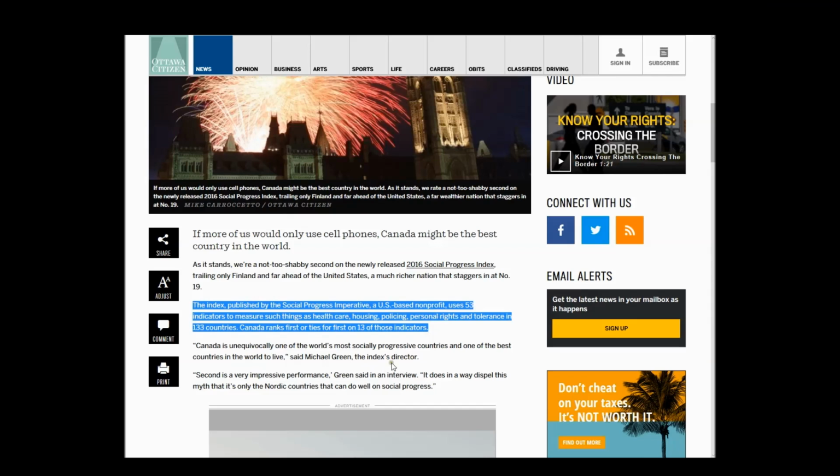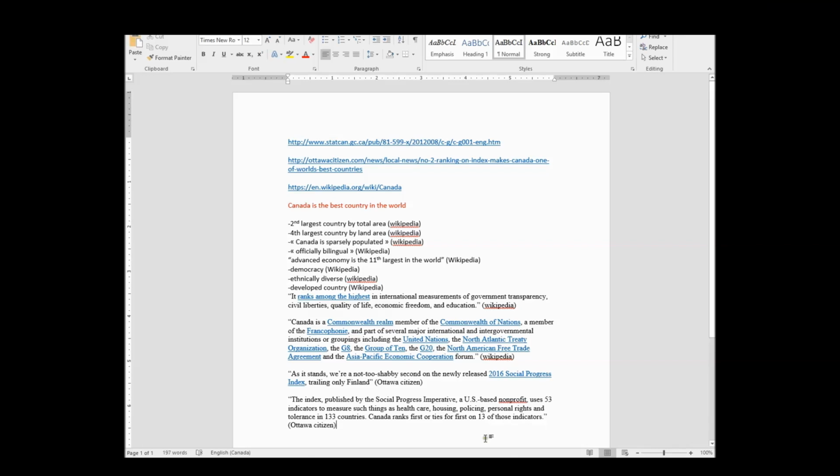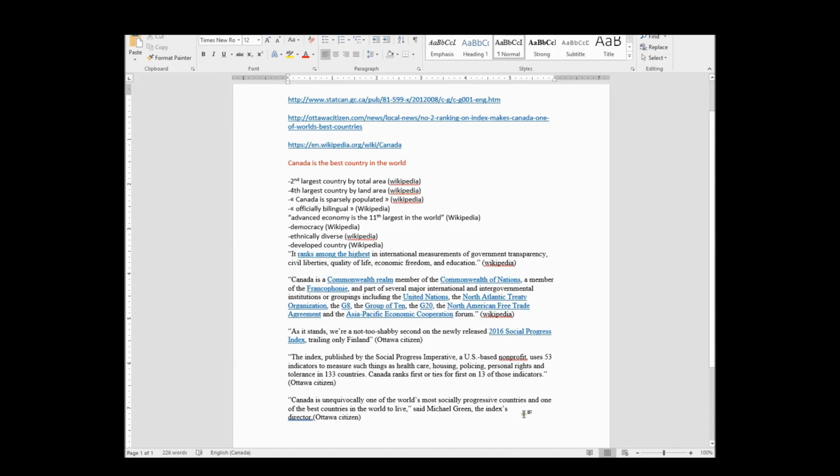One of the worst, most progressively, one of the best. Oh, look at this. This is a great fact that totally says exactly what it is that I'm trying to prove. So I'm going to take this exact quote, and I'm going to copy paste it into my document. And so here we go. And then I'm going to put this in Ottawa Citizen. And again, you can see it's really not formally written. It's not fancy. It is, at this point, just a compilation of facts.